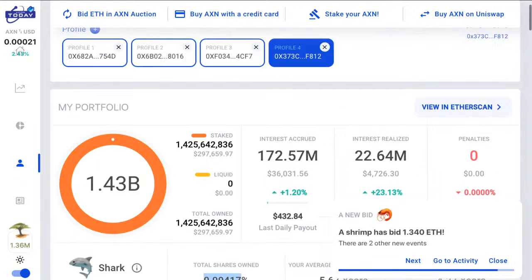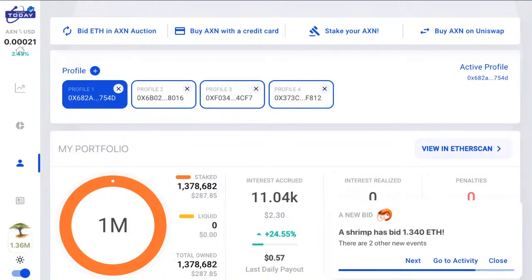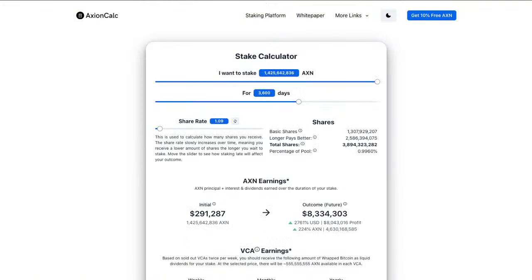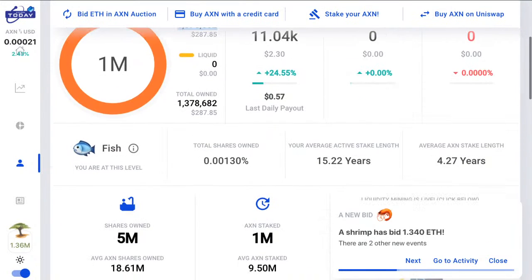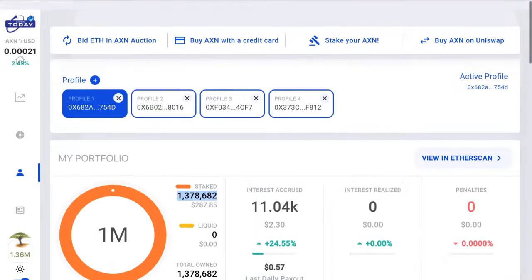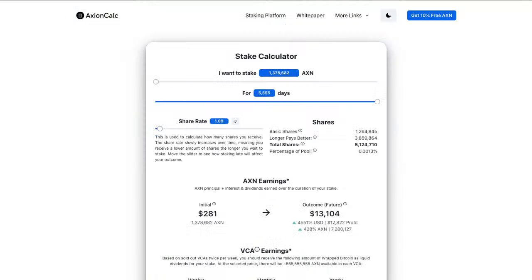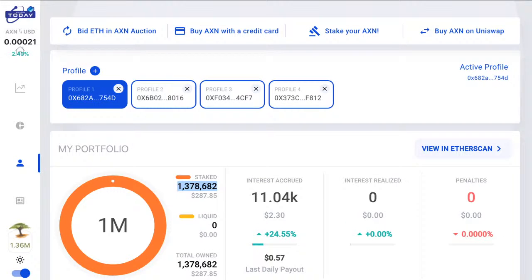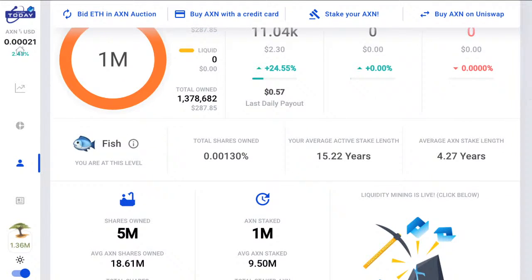Obviously, I didn't quite go through the small one, which is quite a few people might just have this amount, 1.4 million. We'll put that in there and see what that gives us. We're going to go to 5 for 5 days, which I think this one is, and yeah, 15.2. They're fully staked, as you would be at that amount. Let's go to reset. So reset there. So they got 0.001. That would give them 5.5 million shares. What did we say they have? They have 5 million, so that's looking good.